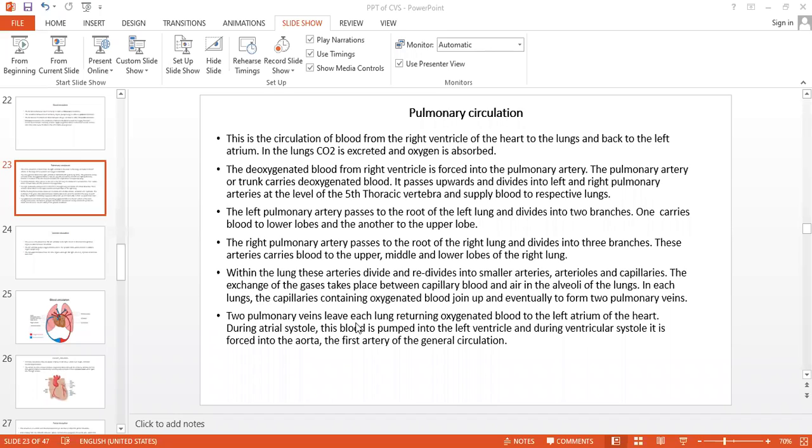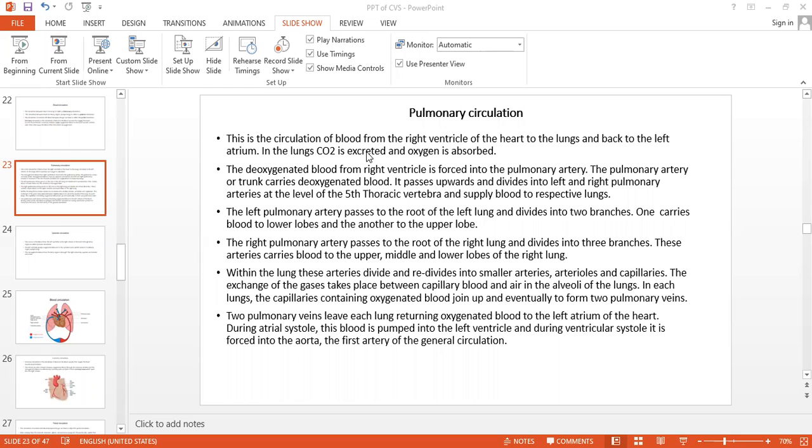The two pulmonary veins leave each of the lungs, returning the oxygenated blood to the left auricle of the heart. Now see here, from the right ventricle to the lungs, and from the lungs to the left auricle, that circulation is called the pulmonary circulation.